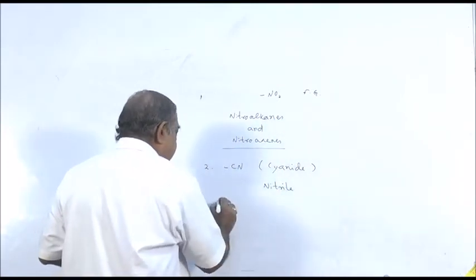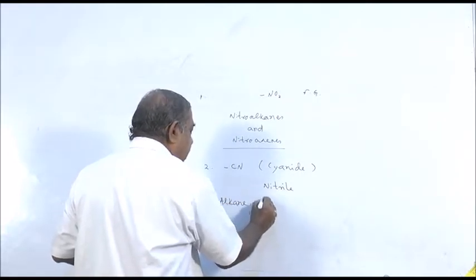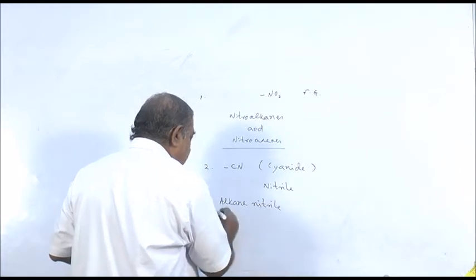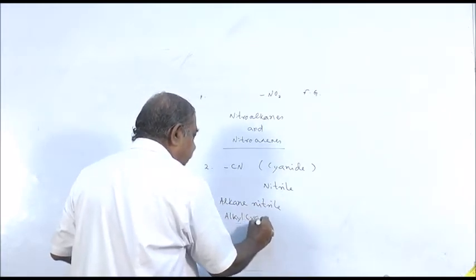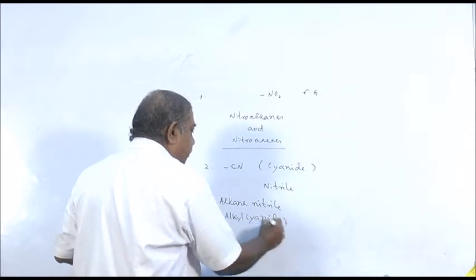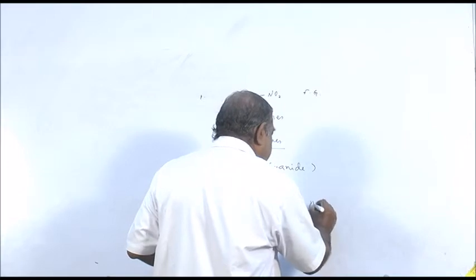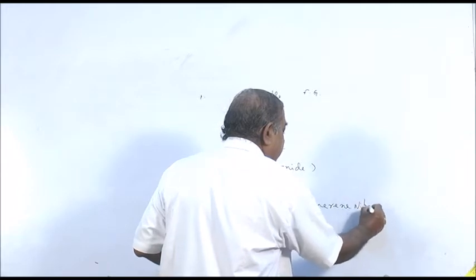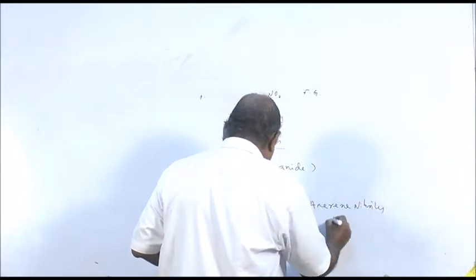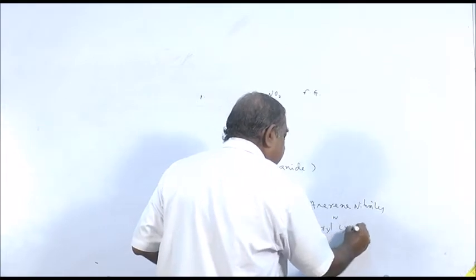They can be either alkane nitrile, commonly called alkyl cyanide. The second one will be arene nitriles, or aryl cyanides.